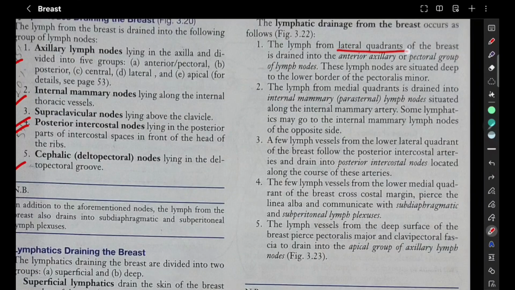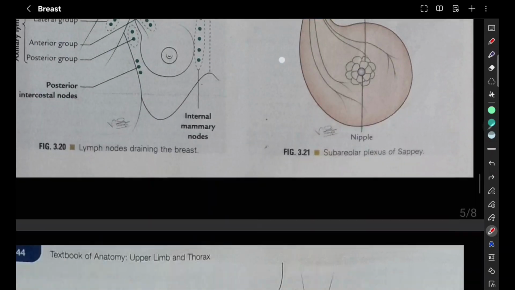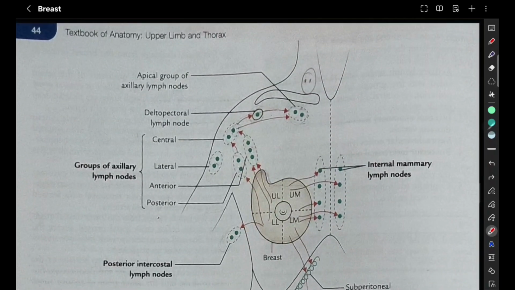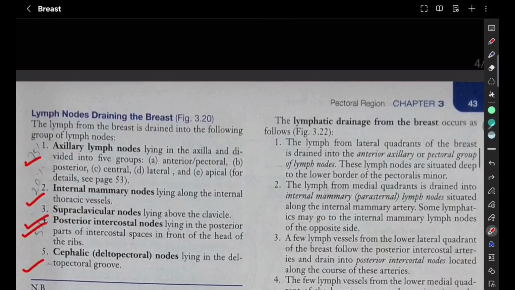So the lateral quadrant drains into the anterior axillary or pectoral group of lymph nodes. Here we have the lateral quadrant. The lateral quadrant is drained into the anterior axillary nodes. So this is anterior axillary, and the pectoral group of lymph nodes. These lymph nodes are situated deep to the lower border of the pectoralis minor muscle. That is from the lateral quadrants.